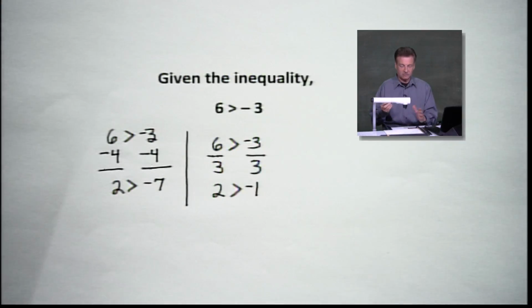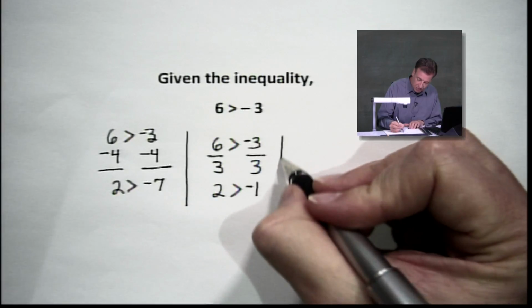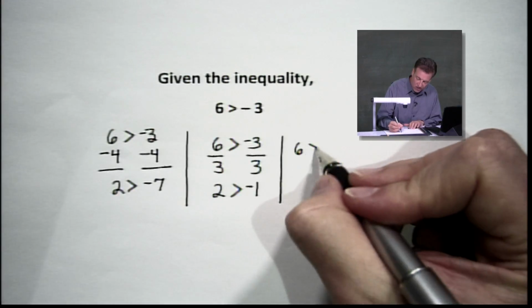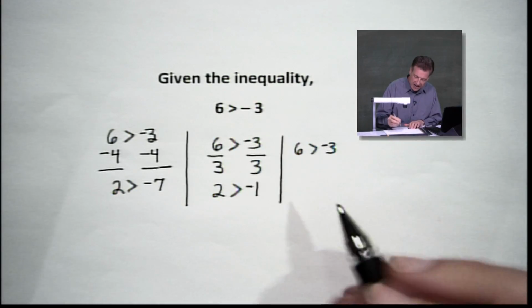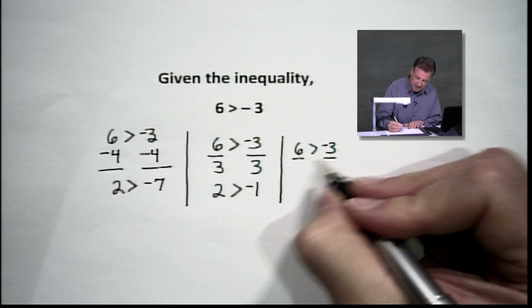True or false? Well, 2 is greater than negative 1. So again, it didn't change, did it? Didn't change. Now, let's go back and take that 6 greater than negative 3, and let's divide by negative 3.